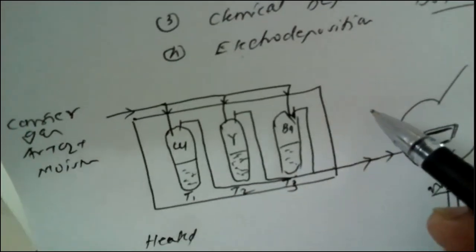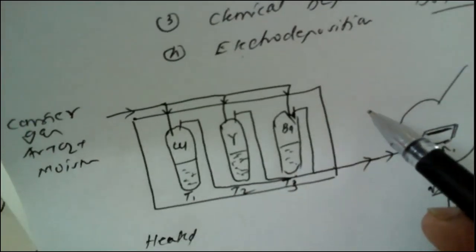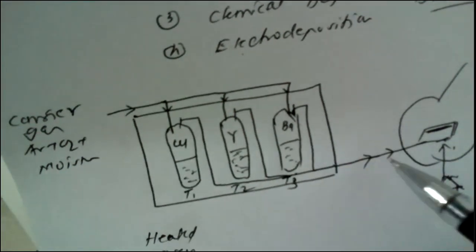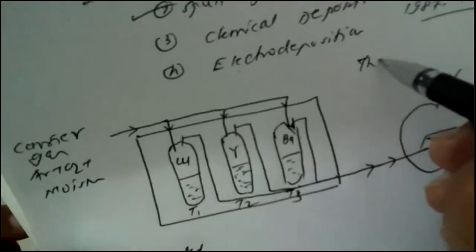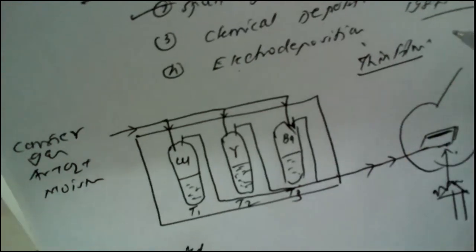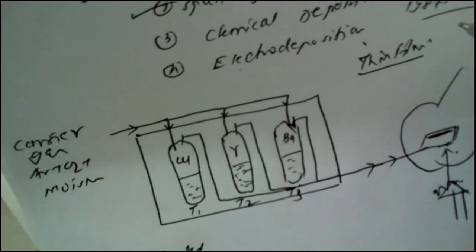Now, how does this work? In electrical devices, superconductors are used in the form of thin films. So thin films are used wherever superconductors are used. For this purpose, the best suited method is chemical vapor deposition.